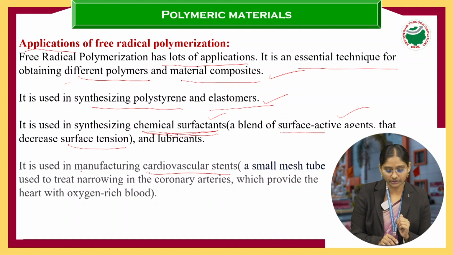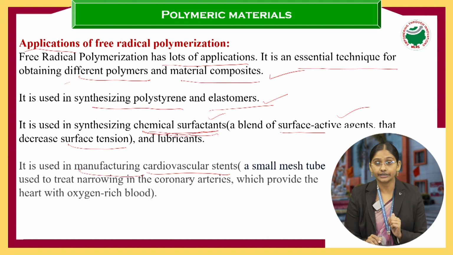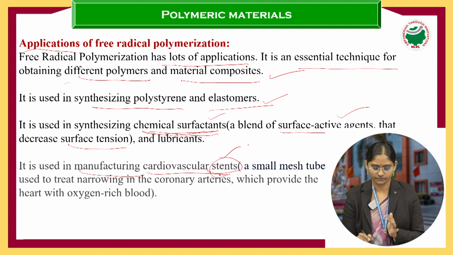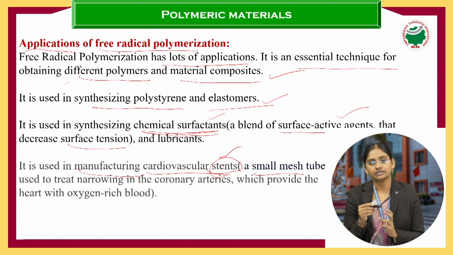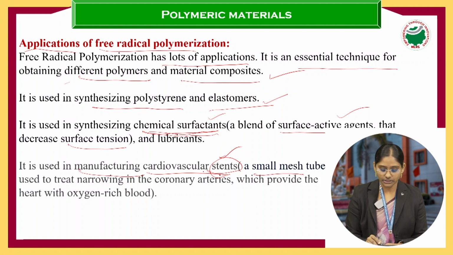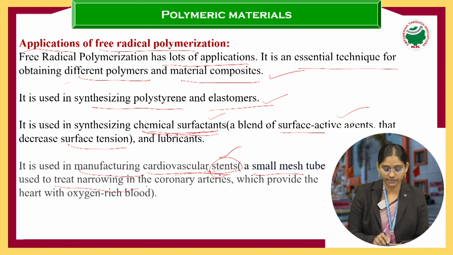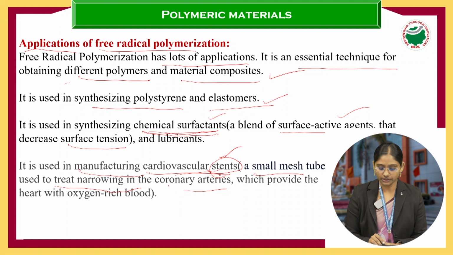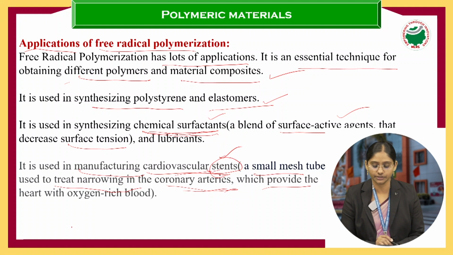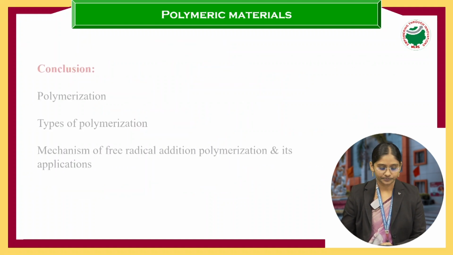And the next one, this type of free radical mechanism is used in the manufacturing of cardiovascular stents. We are very familiar with this stent. What is the meaning of stent? It is a small mesh tube. To prepare that small mesh tube, this free radical addition polymerization mechanism is followed. These cardiovascular stents are used to treat narrowing of the coronary arteries. That is in cardiology, it is used in the coronary artery, the artery which supplies oxygen-rich blood to the heart.